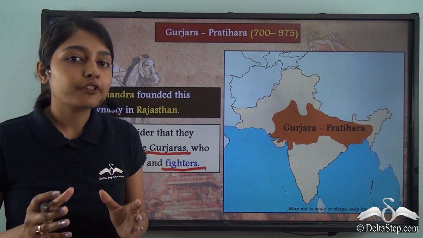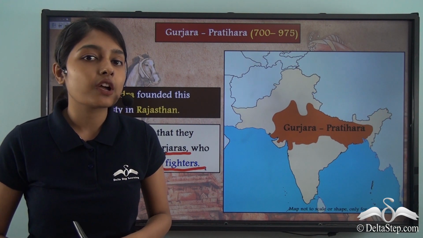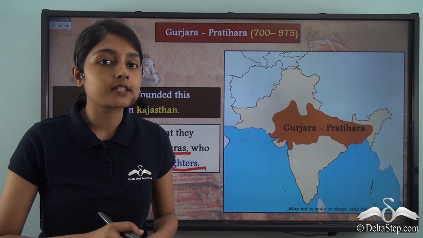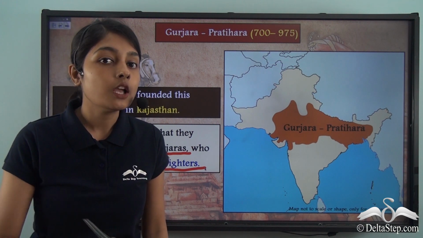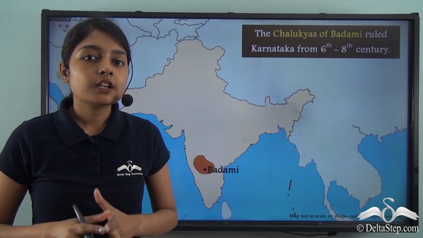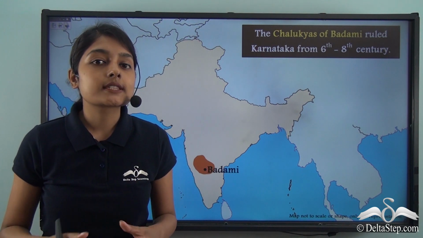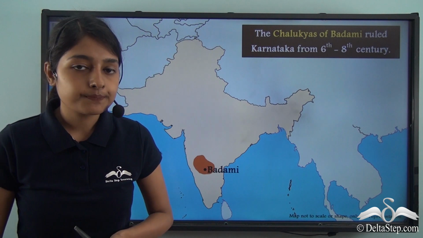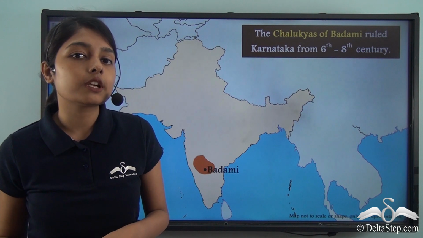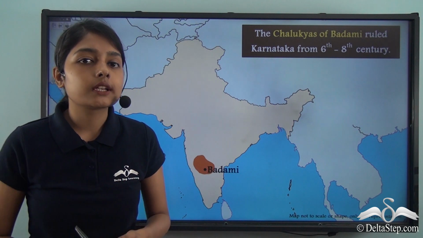So these are a few of the examples of the new kingdoms that were founded by people who did not belong to royal families. Now let us find out about a few other dynasties or kingdoms that were also established by people who did not belong to royal families. In the beginning of this discussion, we discussed the Kadamba dynasty. This Kadamba dynasty was a dynasty in the Karnataka region. Now there was another dynasty in the Karnataka region which was also not founded by people of the royal family. And this dynasty was the Chalukya dynasty.